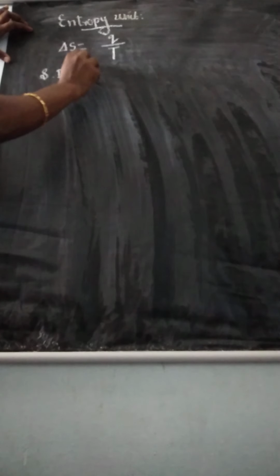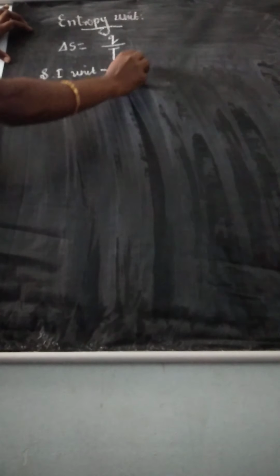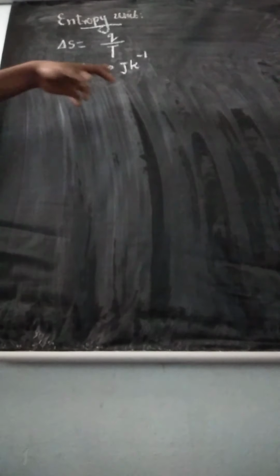Heat energy exchanged is Q divided by temperature T. Understand? And we can tell the unit. SI unit of entropy is Joule per Kelvin.